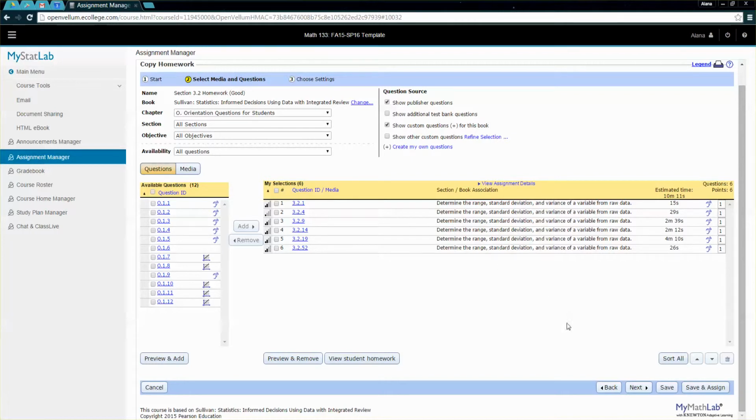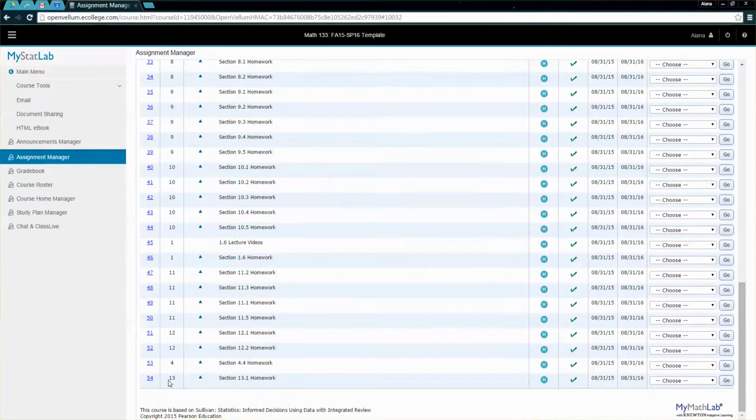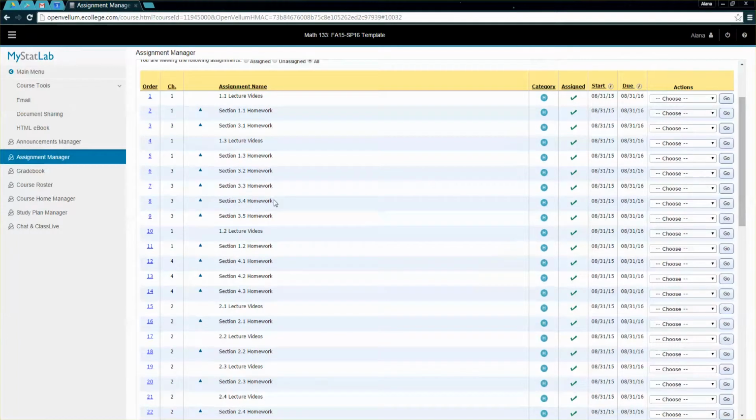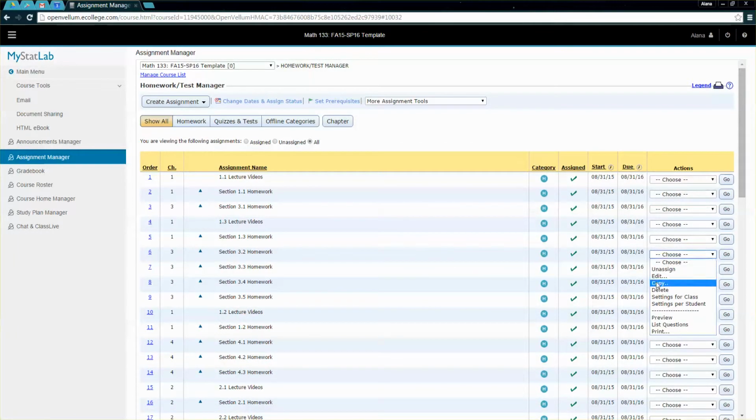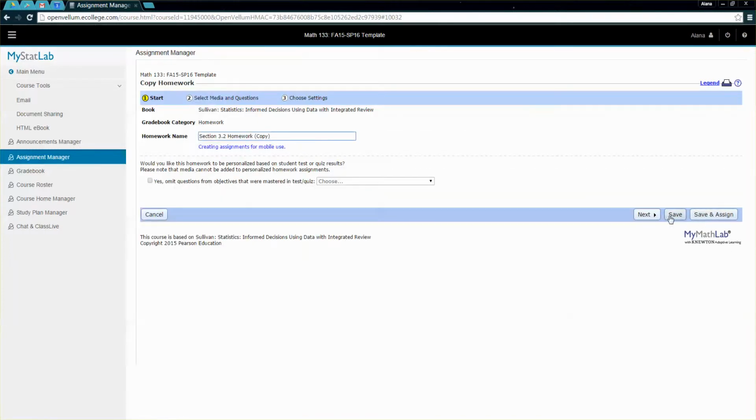So there's some ways to do that. But if you're going to do that, make sure that you shut down the assignment that doesn't exist. And when you do that, by the way, it'll show up at the bottom of the list. Let me actually just show you what it looks like. So I'm going to copy. I'm just going to call it copy, but you can name it whatever. And then I'll say, yep, that's fine.